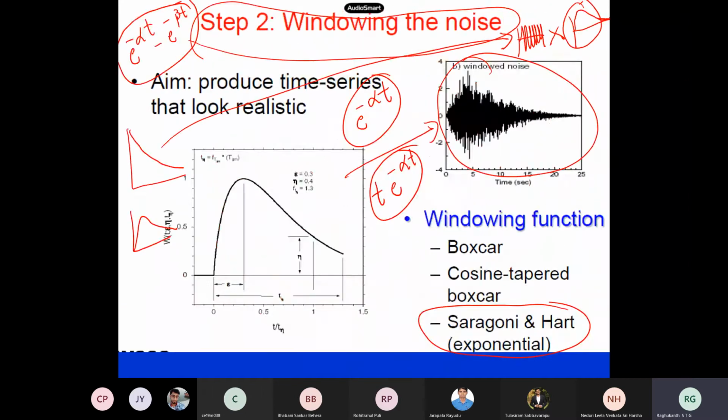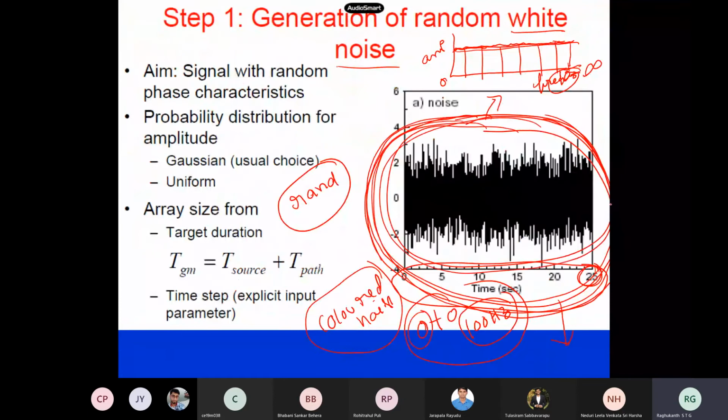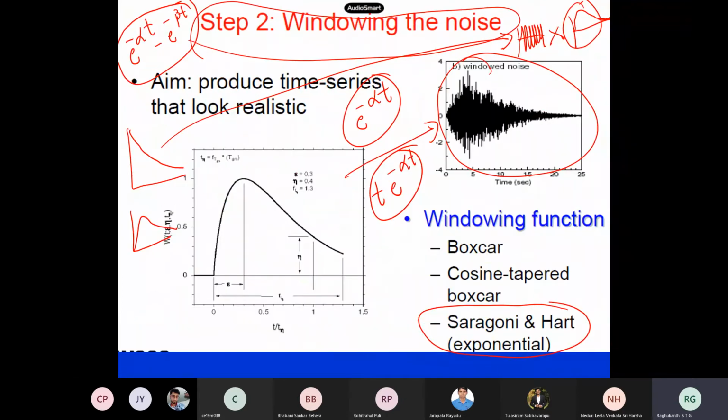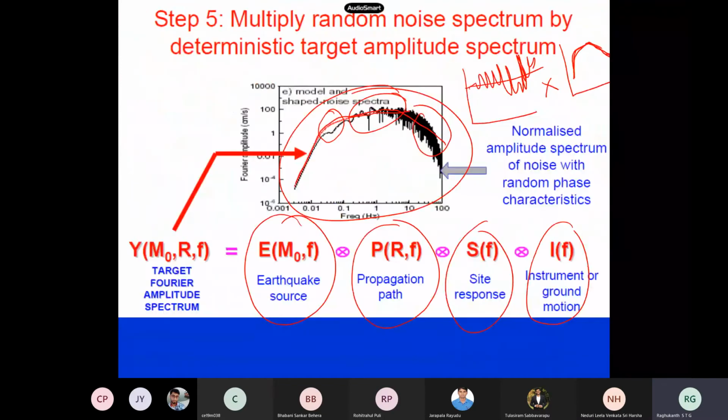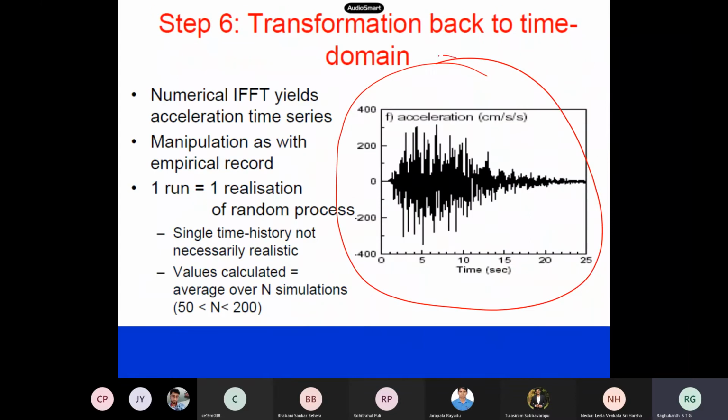The first multiplication is in the time domain. That is, you generate a white noise. It doesn't look like a time history, so you have to multiply it with this type of envelope function. Then you Fourier transform it, and its Fourier amplitude spectra also doesn't look like an actual earthquake, so you multiply by this function. So two multiplications: one in the frequency domain, one in the time domain, and finally you take the IFFT. That is, the IFFT command is there in MATLAB, right? You will get a beautiful earthquake acceleration time history.